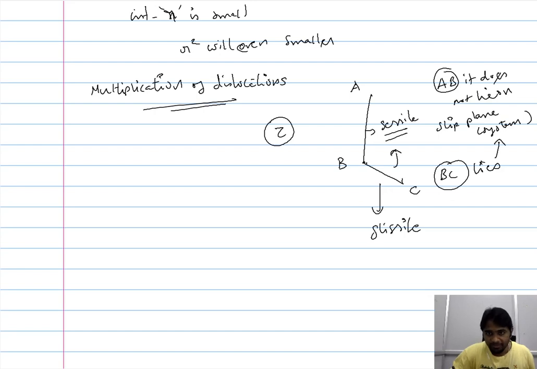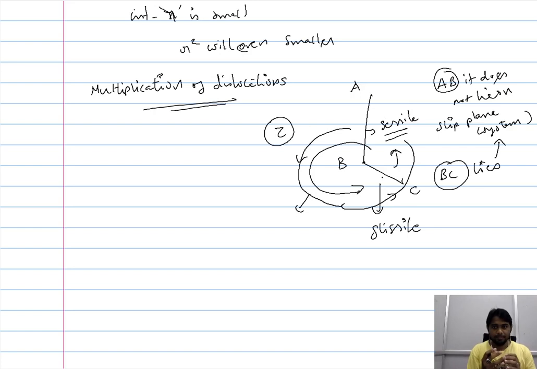And this spiral movement of the dislocation, when it circles and comes back to its original position, is an event similar to annihilation, and the first spiral moves away, leading to the formation of a dislocation loop. So the first loop is formed when the BC completes one rotation, because a section of the dislocation moves in a specific plane in a restricted manner, and it completes one rotation. And this rotated dislocation moves away in an event similar to annihilation.